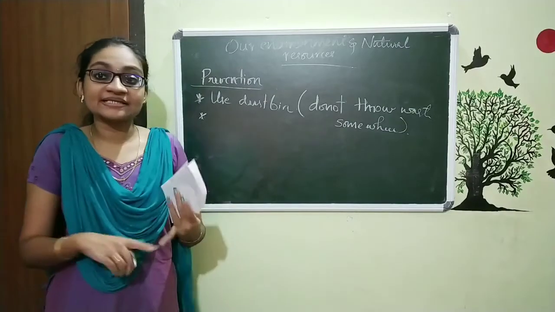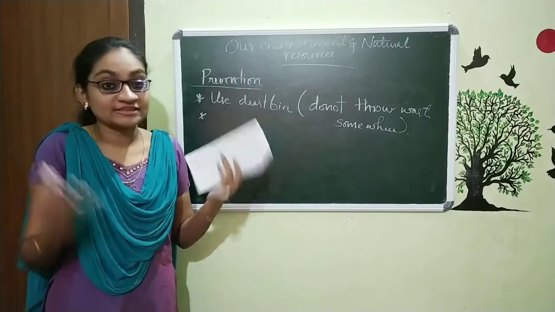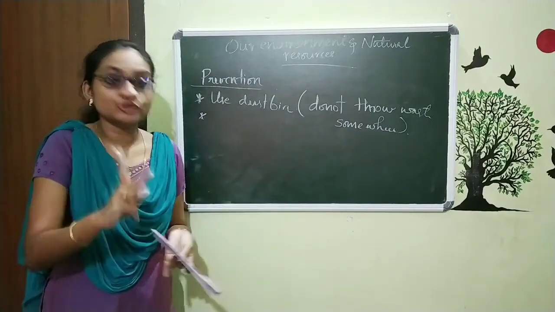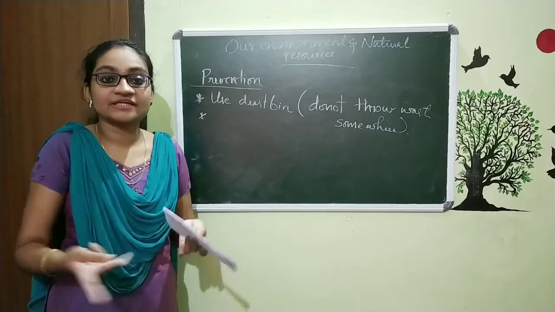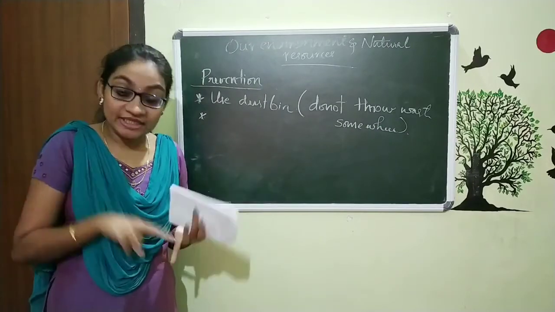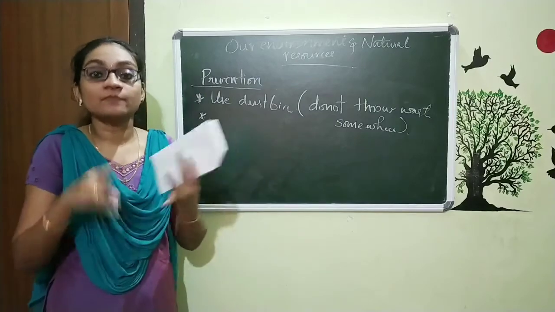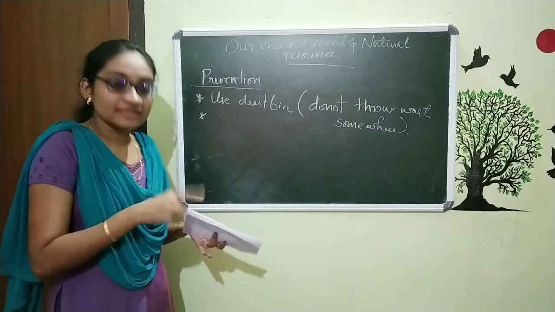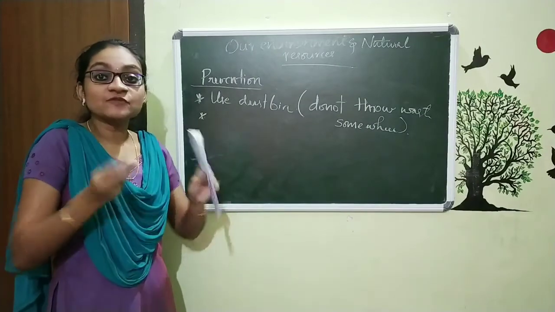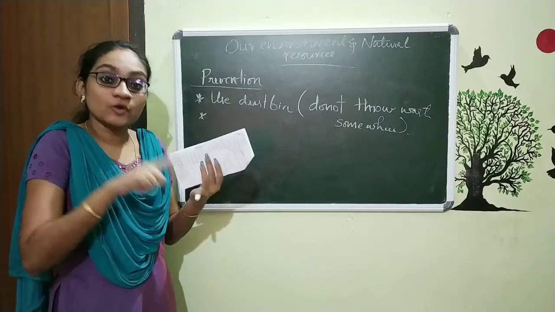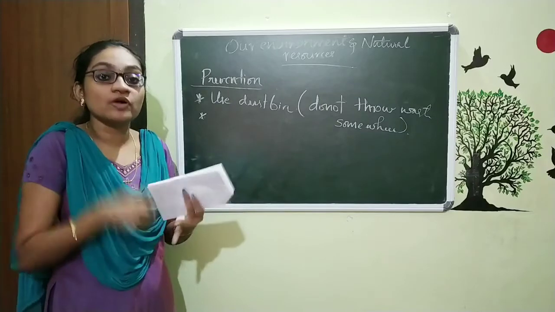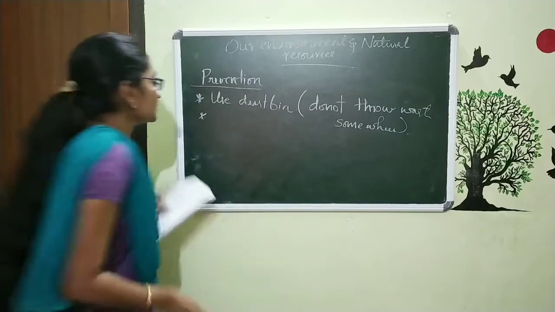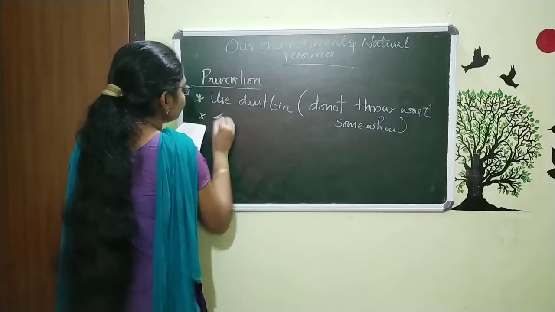We already studied that there are different types of waste, and we studied two types of waste. Which are they? Biodegradable waste and non-biodegradable waste. Now the point is this, something related to that, and we just want to separate this biodegradable waste and non-biodegradable waste. So that is the second point.